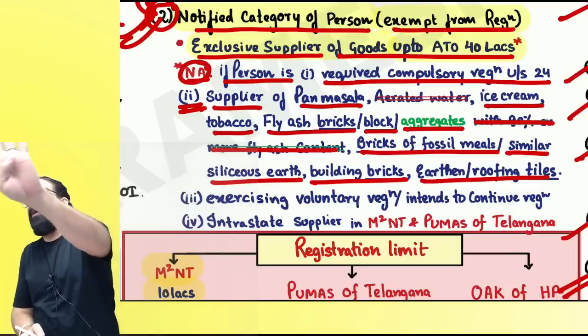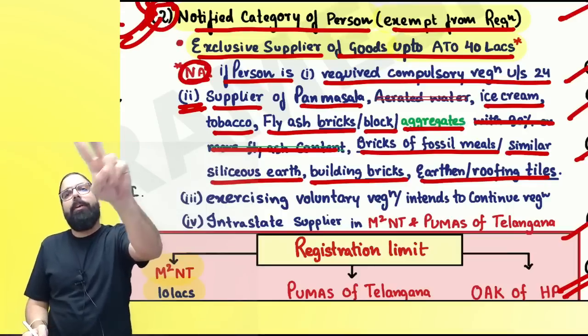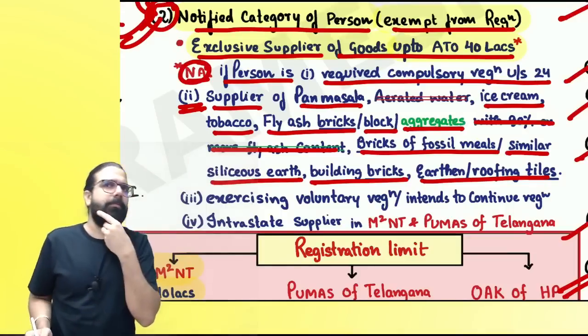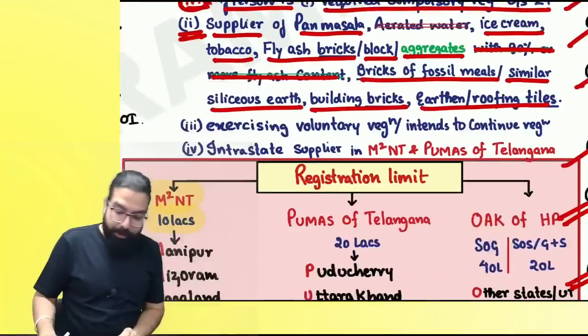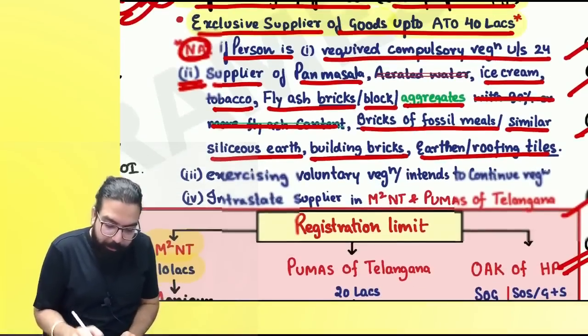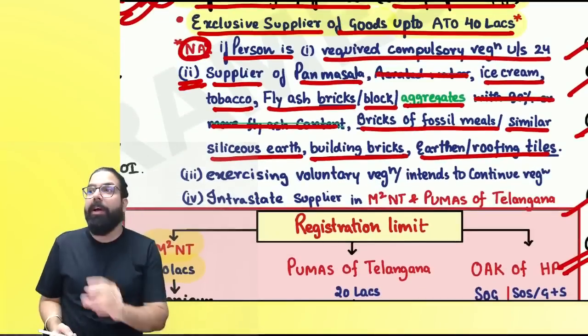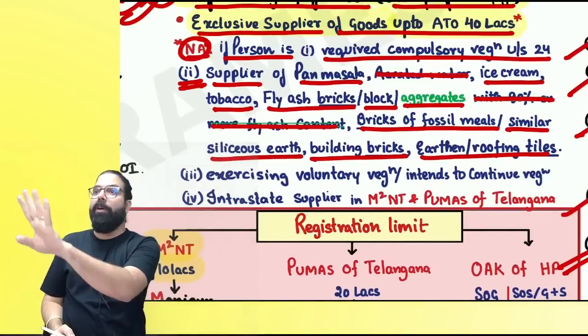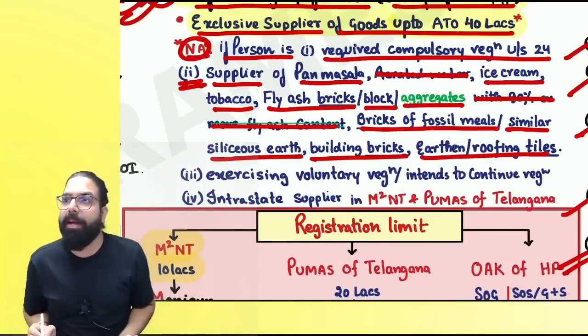You will be given how much limit, everyone? How much limit? 20 lakh limit. Aerated water. 40 lakhs. Very good. Then the next one over here is, because aerated water they have cut it over here. It means for aerated water, they can take the 40 lakh limit. Can I go ahead, everyone?